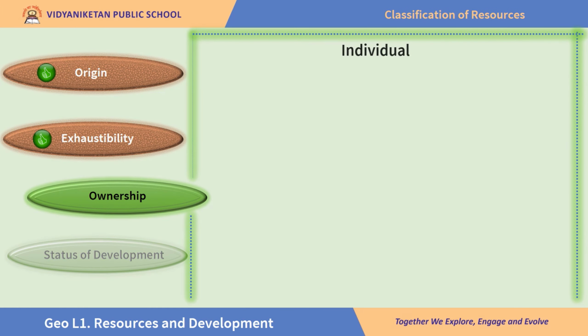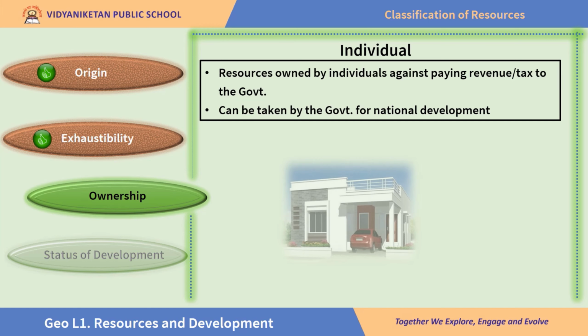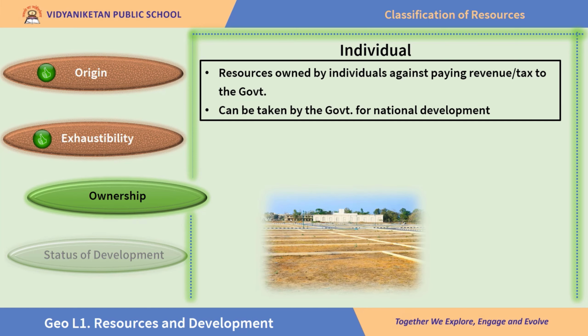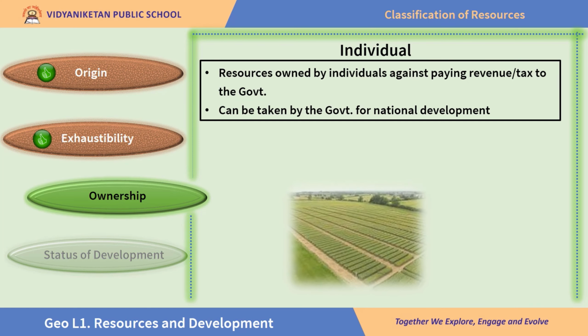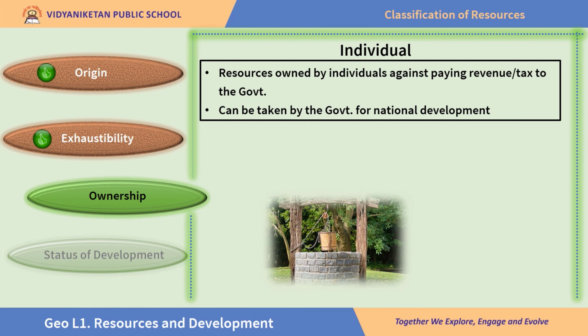Individual resources are the ones that are owned by individuals against paying revenue or tax to the government. These resources can be taken by the government for national development. Some examples are houses that people own, plots that the people own, agricultural lands, open wells, bore wells, etc.